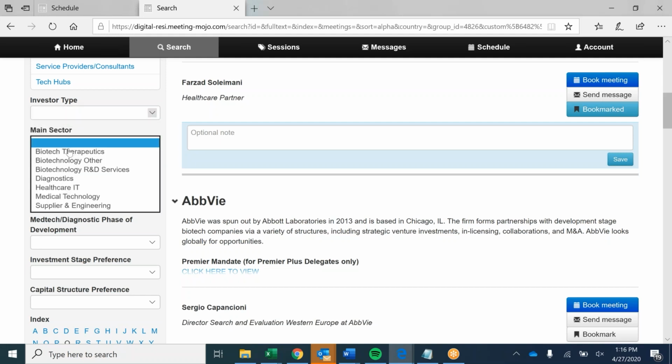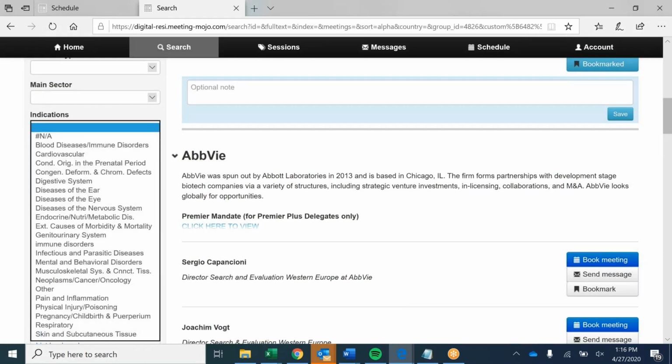Sector. Again, I would recommend having your sector on. If you're kind of one of those products that is both, I would run a search for one and then do the other, because again, you can't select multiple selections at once. So sector, indication, again, if your product is for a particular indication, I would select it, but I also would try it without this particular sector on, because again, some investors are willing to kind of go out of their comfort zone, look at companies that maybe aren't a perfect fit, but that they may be interested in.